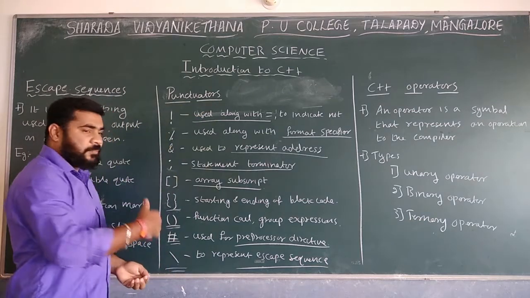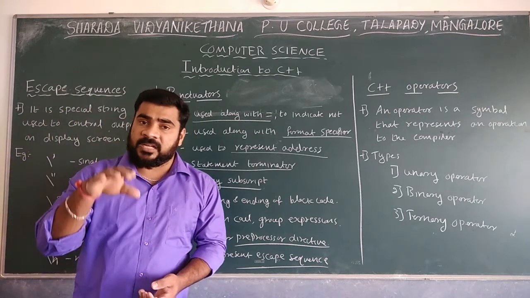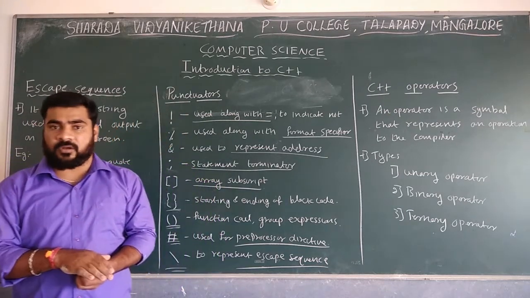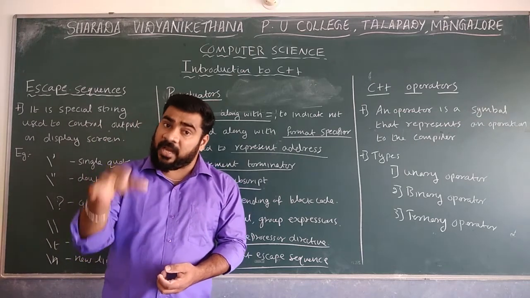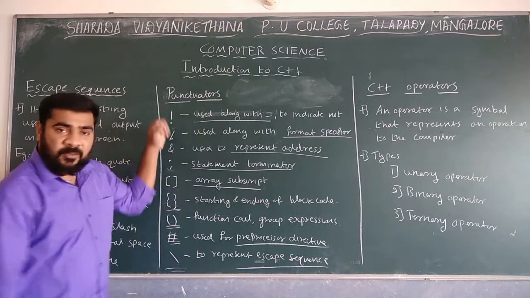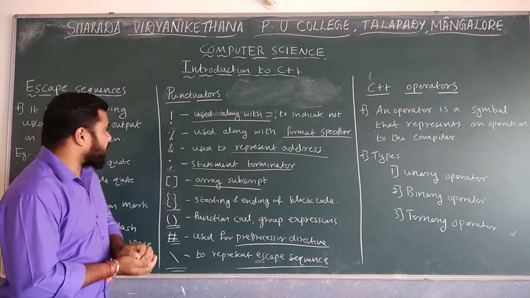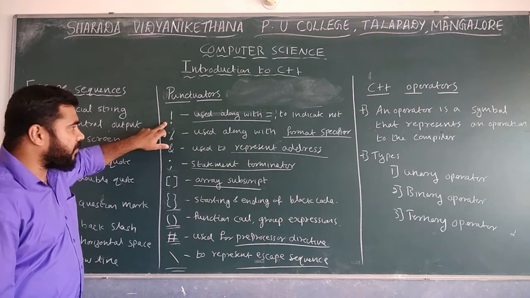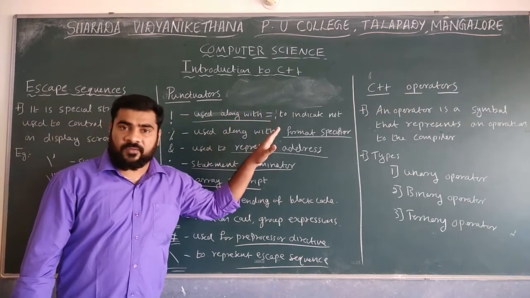There are different punctuators. A punctuator means a symbol, a special symbol used in a program. Remember that these symbols are recognized by the computer or compiler. The C++ language can recognize particular punctuators. These particular symbols are known as punctuators. The first one is the exclamatory mark, which is used as not, along with the equal to.